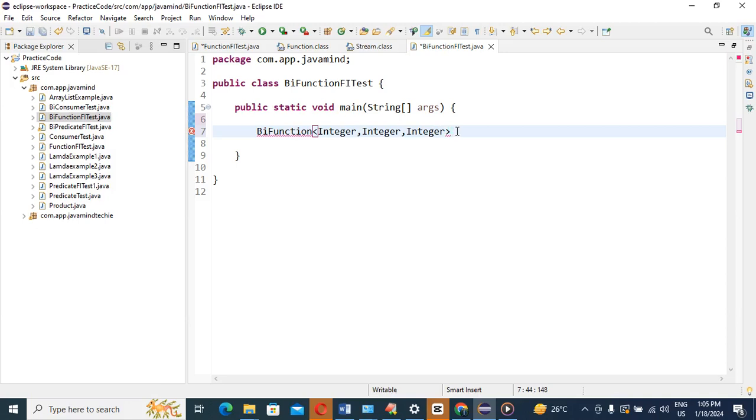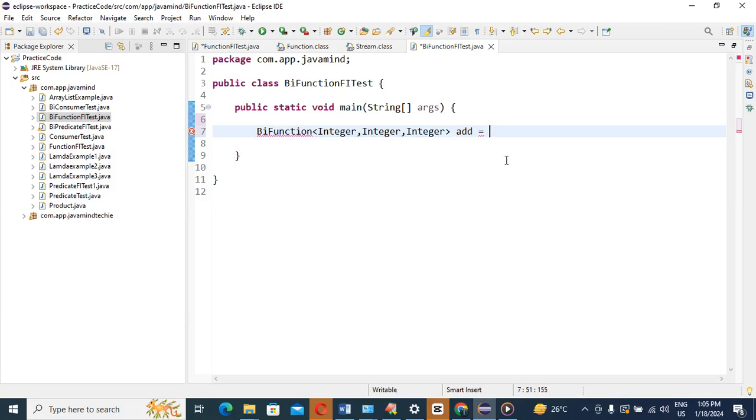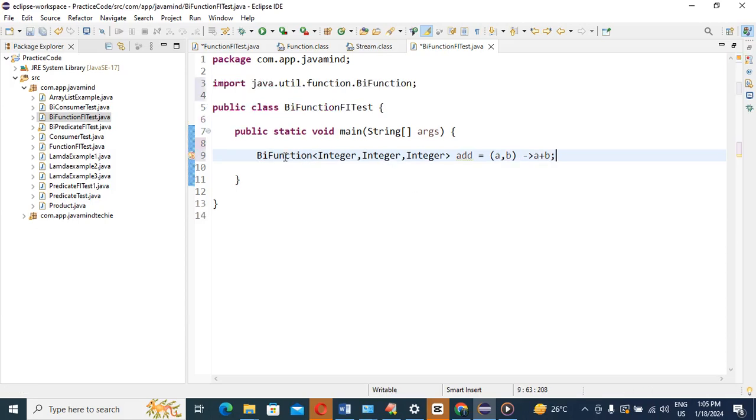Then if you are going to add two numbers, guys, we need a plus b and store it in some other place, right? So that's why, suppose you are writing add here. First, let me write the code. Suppose a comma b, then you use the lambda expression, and you write a plus b. First I will explain how BiFunction is implemented internally.